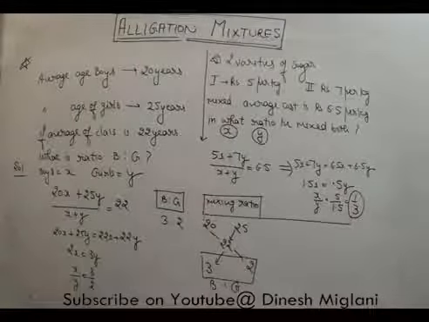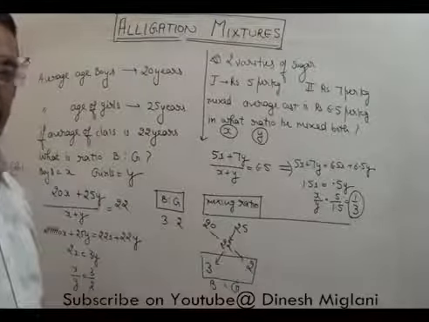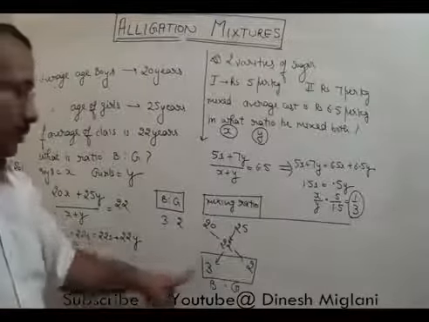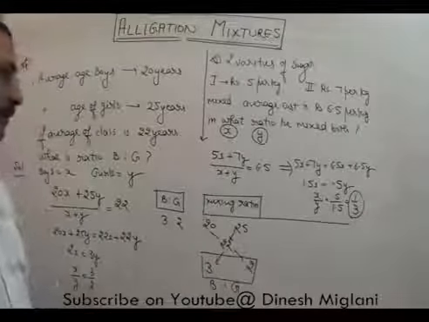Pay attention here. Here I have put the age of the boys, here I have put the average age of the girls. It means whatever ratio I find here in the last, that is the ratio of mixing of boys and girls.